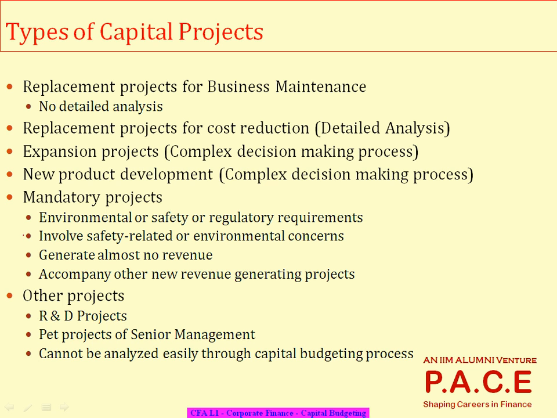Or probably plant so many greeneries this side, that side, and you have to contribute to the pollution preventing activity. That may not be a profitable project for you. But if you don't accept that project, you will not get permission for this project.